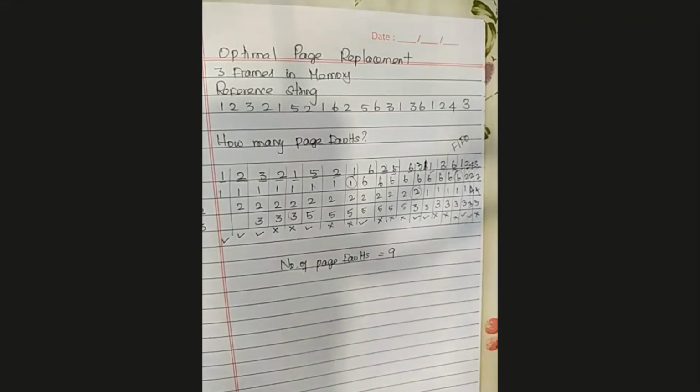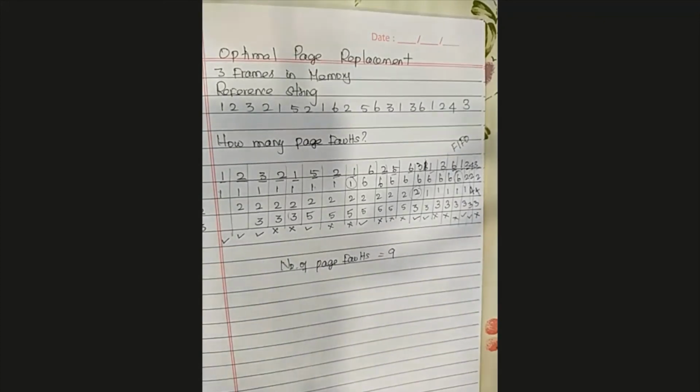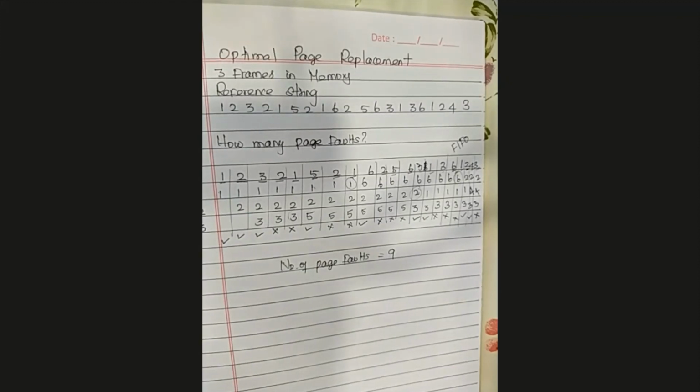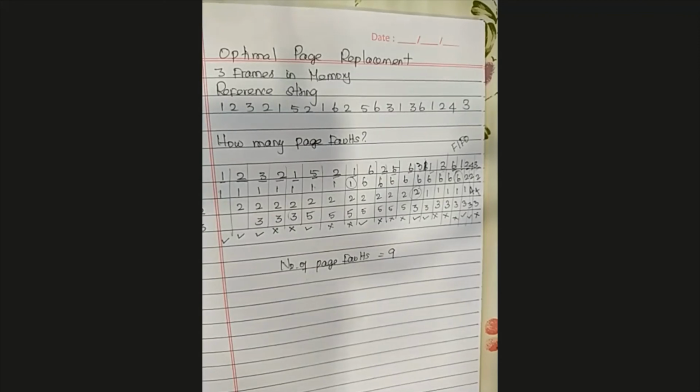Do you get the idea? Is it clear? I hope you understood the concept. So this is about first in first out and the optimal page replacement algorithm.